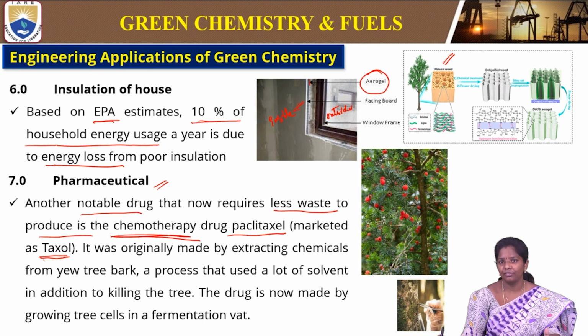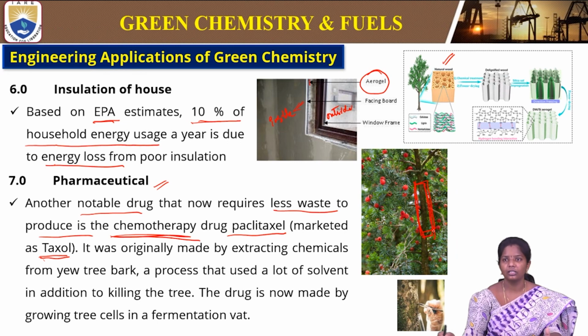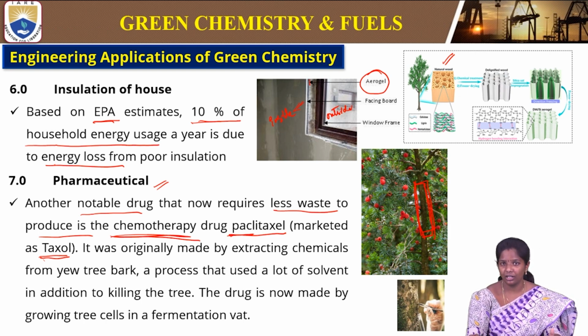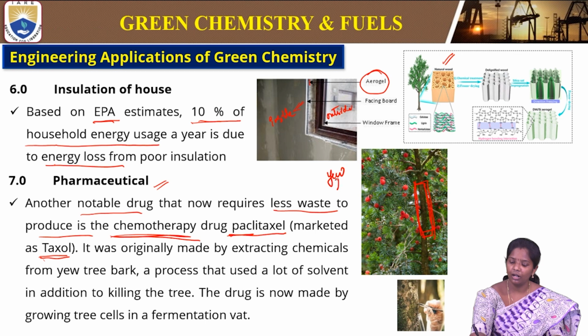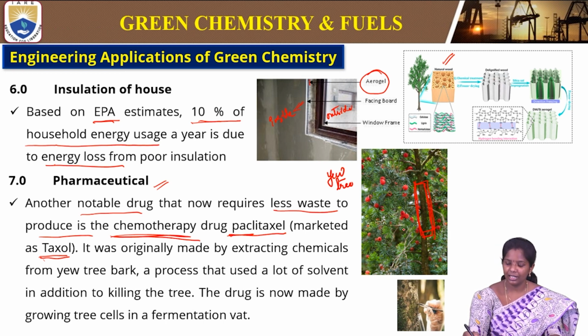So where is this obtained from? This is obtained from the trunk of a tree, the yew tree. So this tree trunk is used in extracting the chemical that is present, so that this drug is usually present in this trunk, which is very poisonous. So this tree, the flowers, leaves, trunk are all poisonous, but these are used in curing cancer by chemotherapy. So for this they are extracting the chemical by killing the tree. They are killing this tree because this is used in drugs.